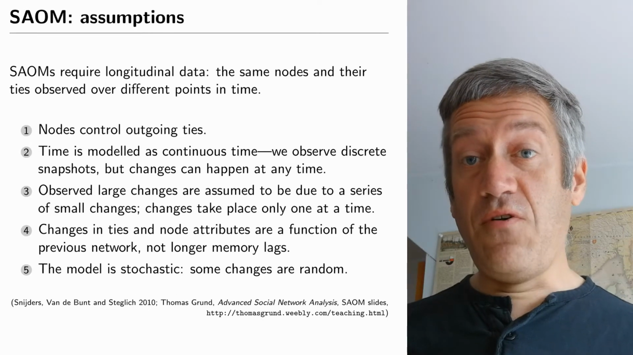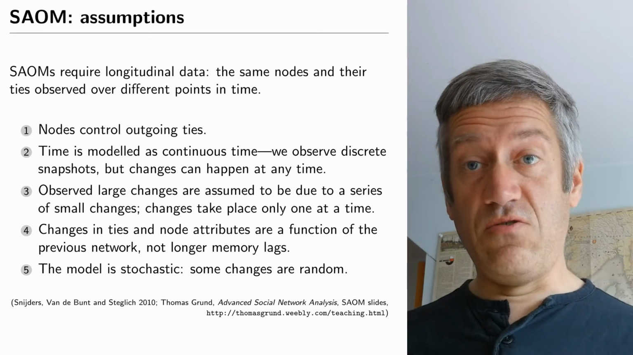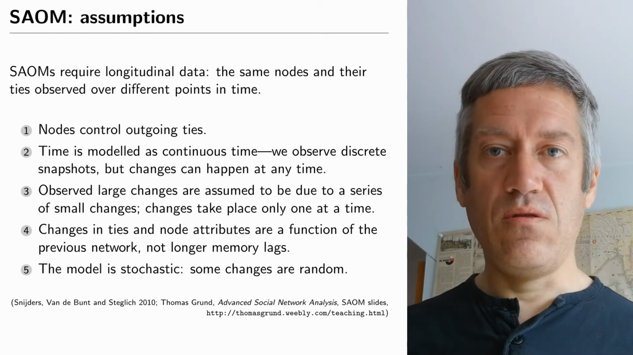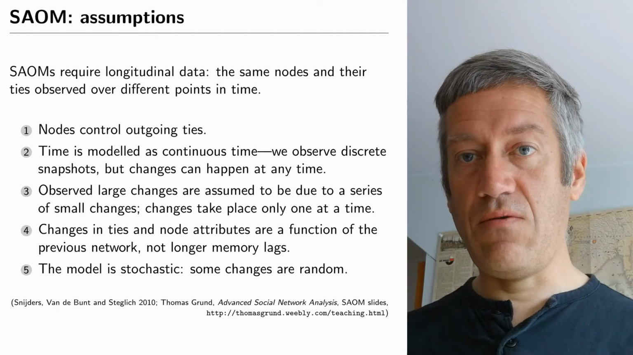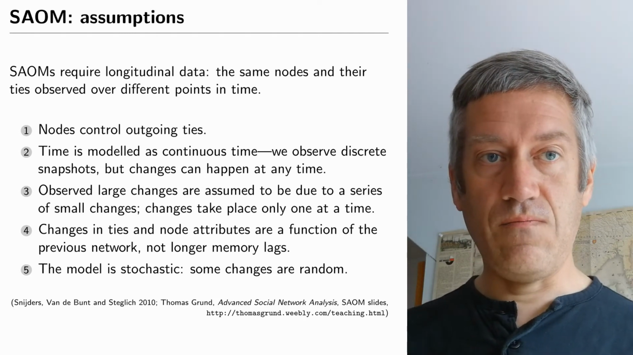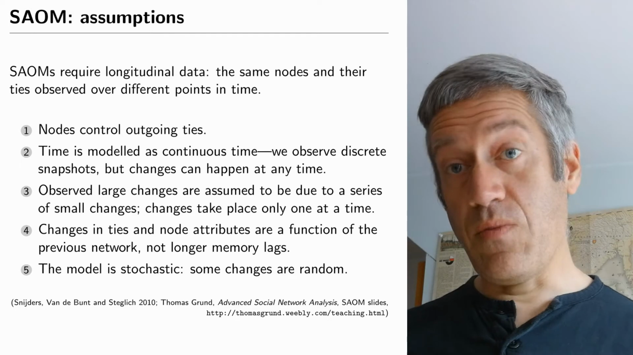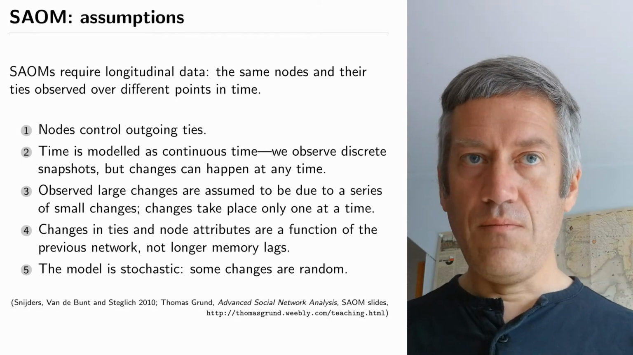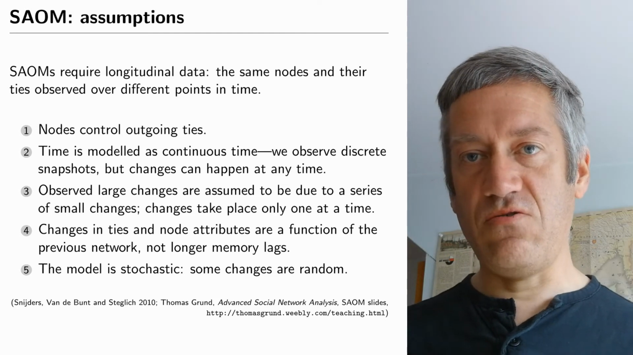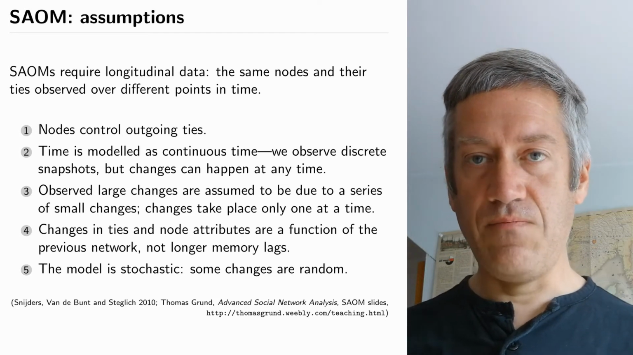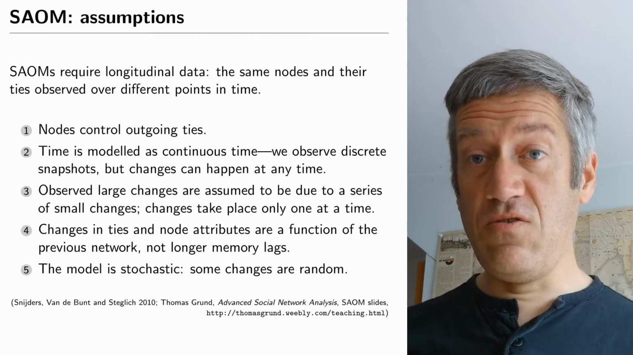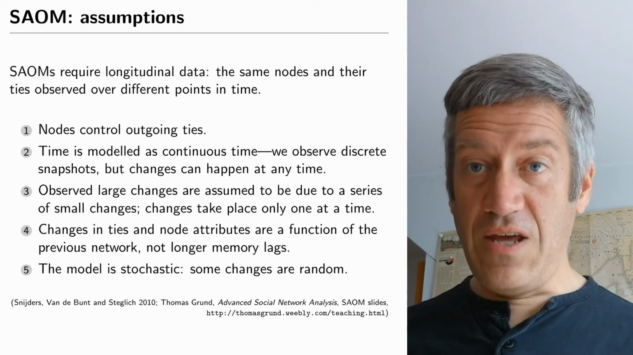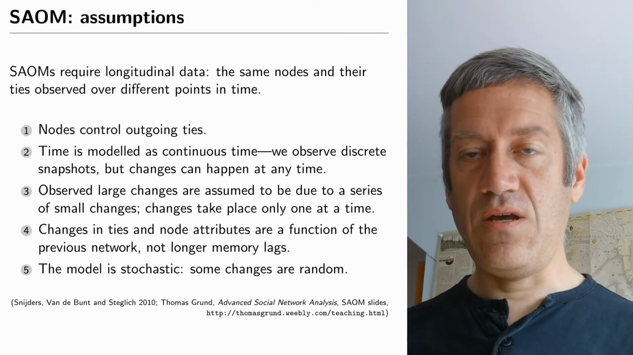So SAOM makes a number of assumptions. First of all, it really requires longitudinal data. It requires observing the same network over time. Now, there is a variation where we can estimate a SAOM for only one case, and there's a recent paper by myself, currently under review, that investigates that type of model. But generally speaking, the basic idea is that we have longitudinal data, the network observed over time. And we assume that it is the individual nodes that can decide on making ties or not. So the formation of ties is driven by the nodes. It's a behavioral model.